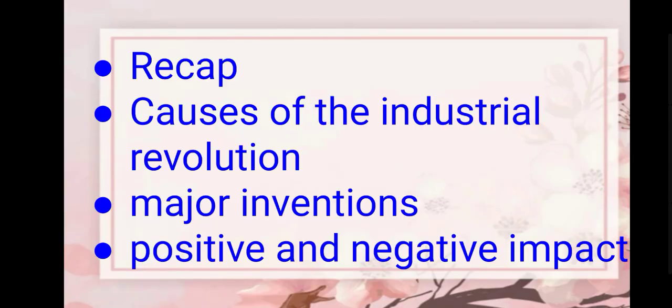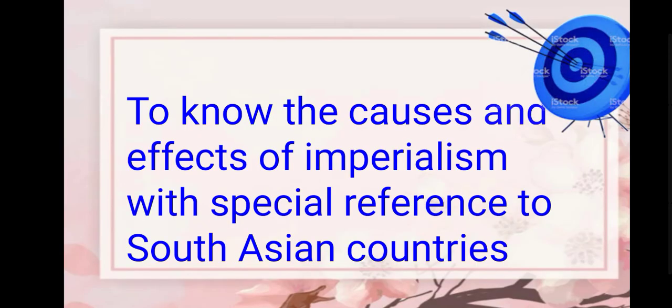So far this block has covered the causes of the Industrial Revolution in Britain in the 18th century. We have read about the major inventions during this period and the positive and negative impact of the Industrial Revolution on Britain and the world at large. So now what are we going to read today? Today we will know the causes and effects of imperialism with a special reference to South Asian countries.